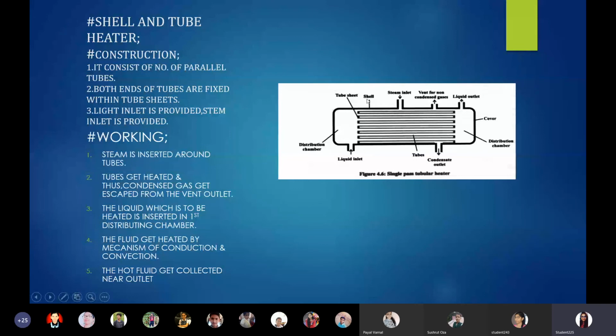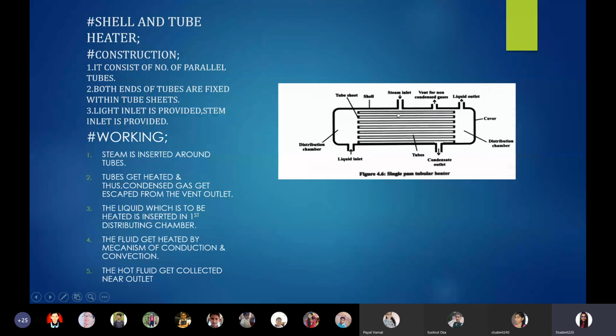You are seeing this outer coating; it is known as the shell, and the shell is covered by a cover. There are various inlets provided to the shell. We will see them one by one.